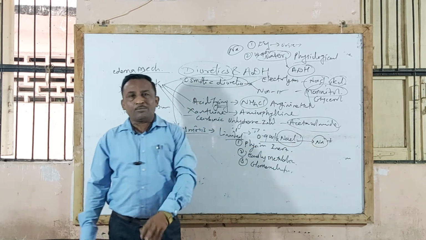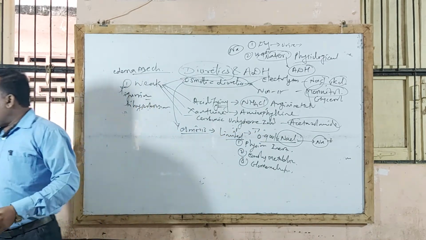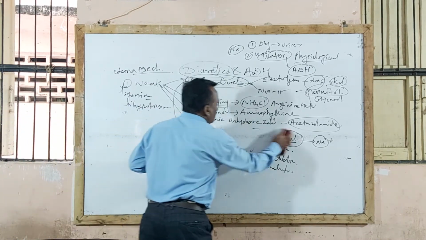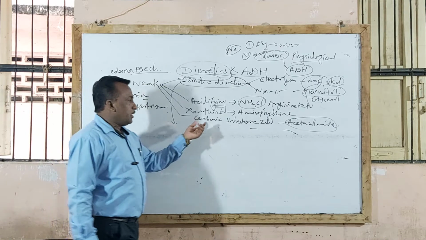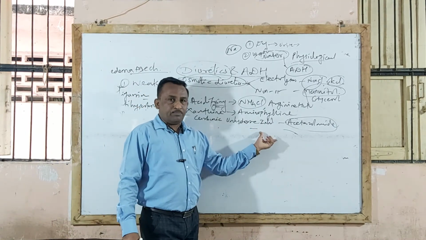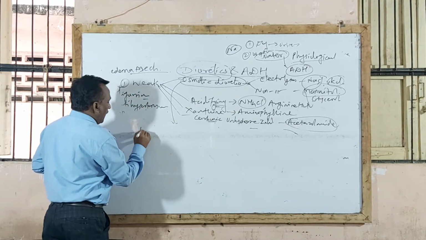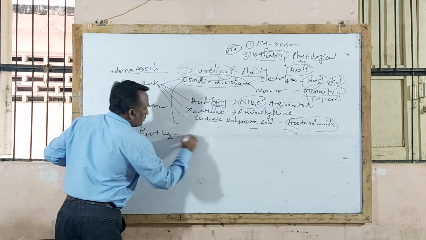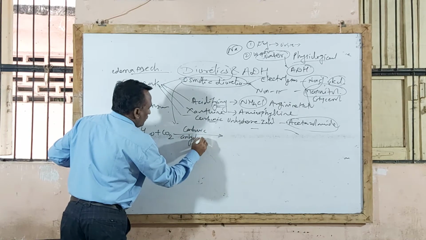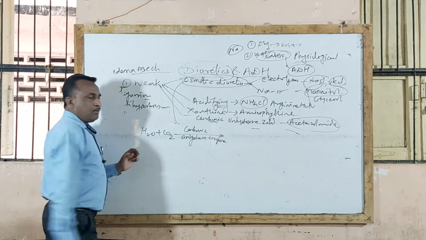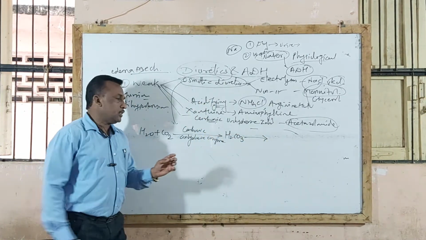This is important. Sometimes it will be asked: explain or write a note on carbonic anhydrase inhibitors, or explain how acetazolamide is used as a diuretic agent. These agents act by inhibiting the action of the carbonic anhydrase enzyme. You know that this enzyme is responsible for the reaction in which water plus carbon dioxide, in the presence of carbonic anhydrase enzyme, is converted into carbonic acid, that is, formation of H2CO3.